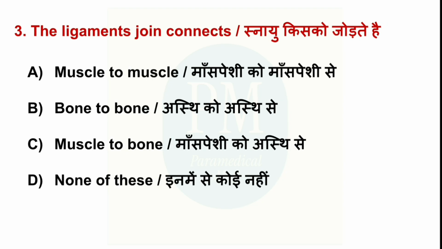The ligaments joint connects option A, muscle to muscle, option B, bone to bone, option C, muscle to bone, option D, none of these. The correct option is option B, bone to bone.